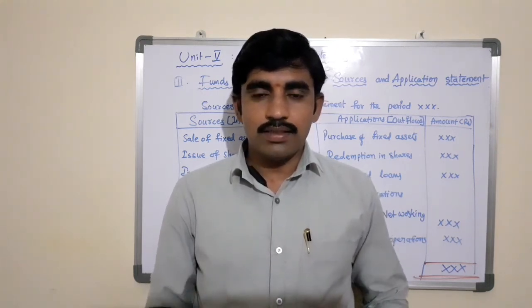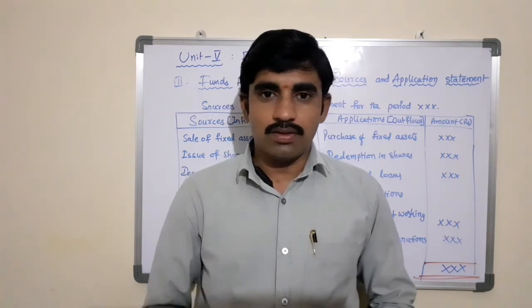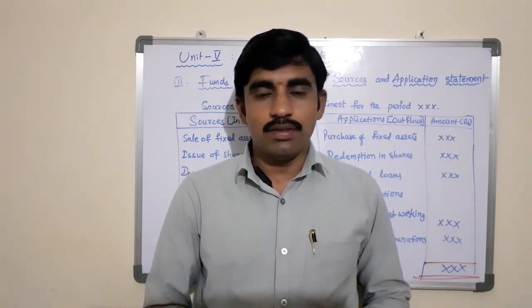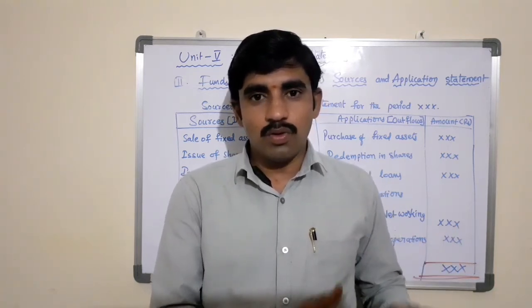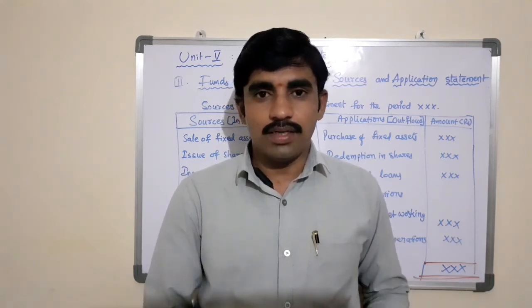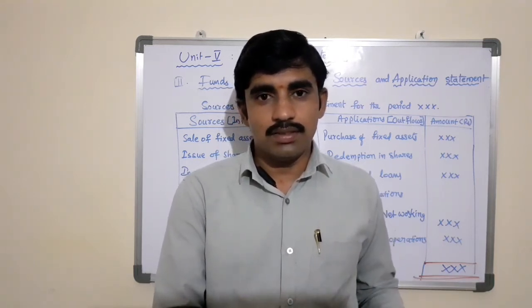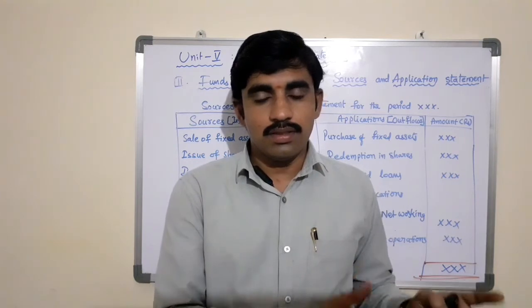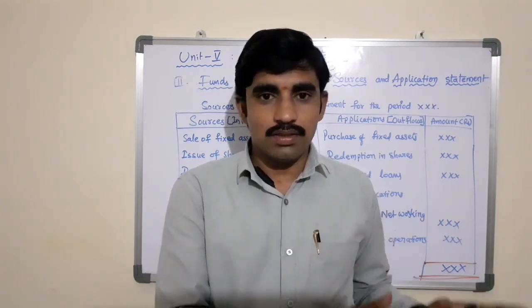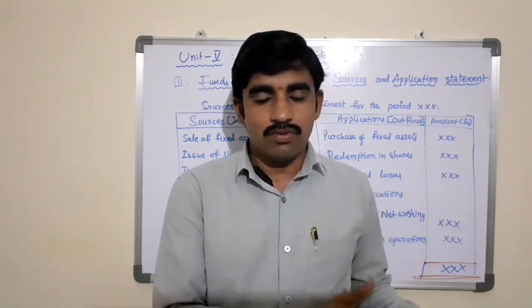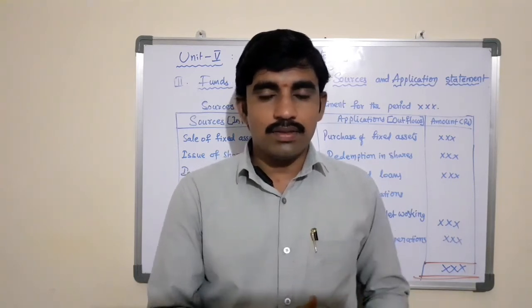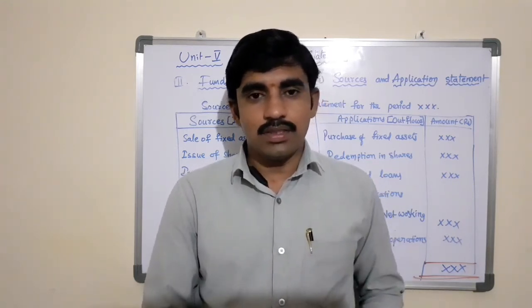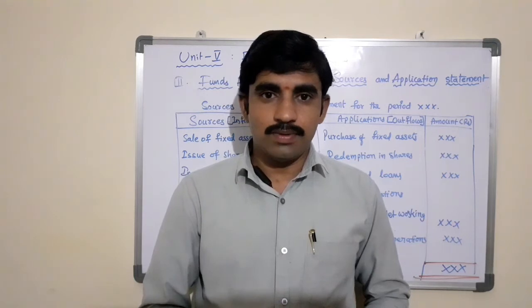So we need to divide this into two, debit column and credit column. The debit column of the account shows all the non-operating expenses like losses, expenditures, loss on sale of fixed assets, discount on issue of shares, discount on issue of debentures, goodwill written off, transfer to general reserve, depreciation. All these are the non-operating expenses.